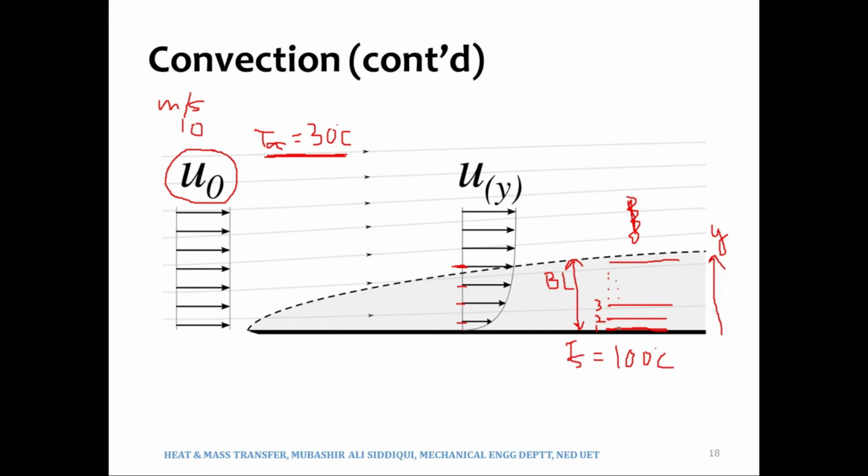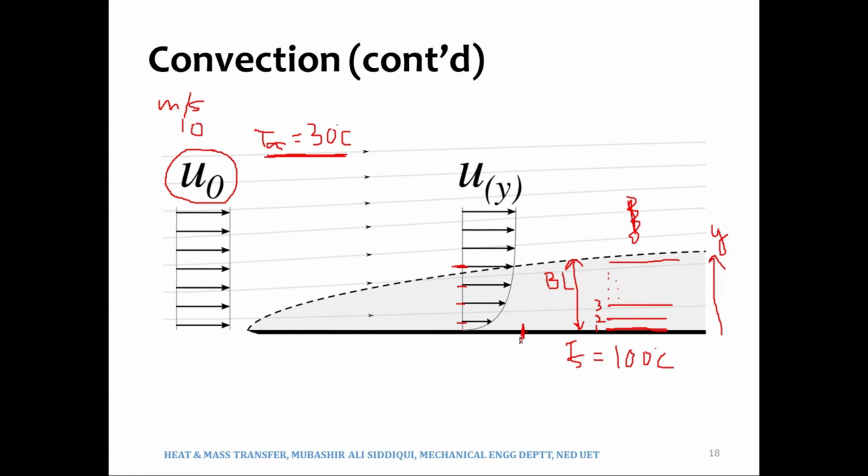Similarly, there would be a thermal boundary layer. The thermal boundary layer and the velocity boundary layer may overlap each other, or they may have different thicknesses. The velocity boundary layer may be thicker at any x. For example, over here, the velocity boundary layer may be thicker than the thermal boundary layer.